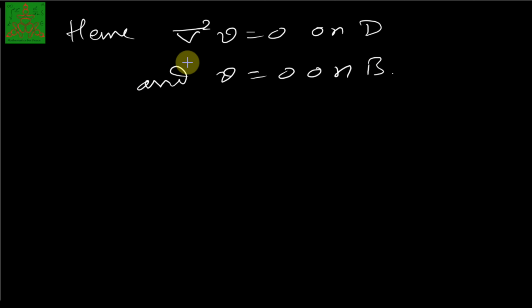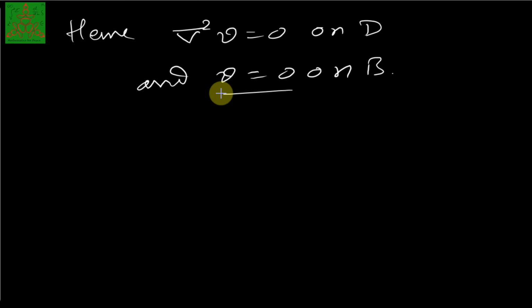Now since we have the maximum principle, which tells you that if any function is harmonic on D, then that function attains the maximum on the boundary. But here the function is itself 0 on the boundary. So that means the function itself is 0, because the maximum value as well as the minimum value is 0.